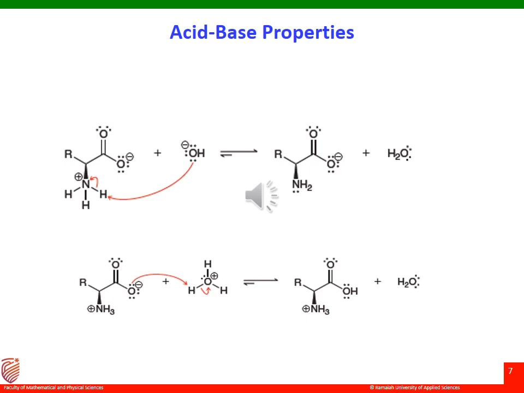When treated with a base, an amino acid will function as an acid by giving up a proton, that is, the ammonium group is deprotonated there. However, when treated with an acid, the amine group will serve as a base by abstracting a proton, that is, the carboxylate group is protonated there. So these two reactions shown here are the zwitterionic form of an amino acid functioning as an acid and functioning as a base.